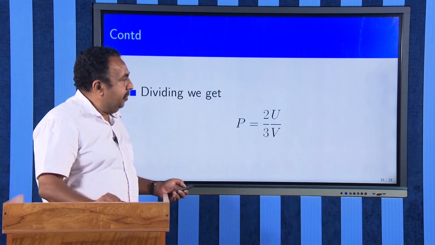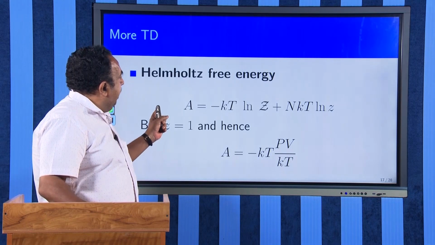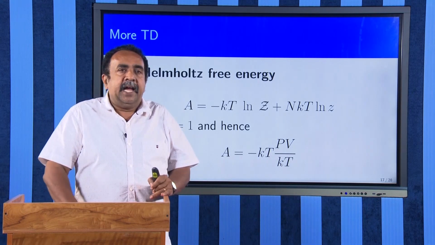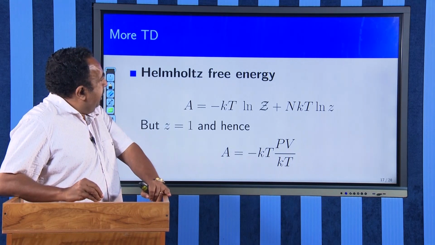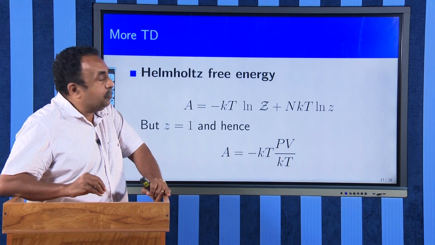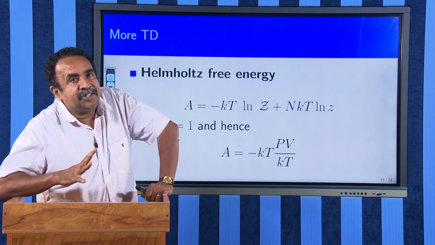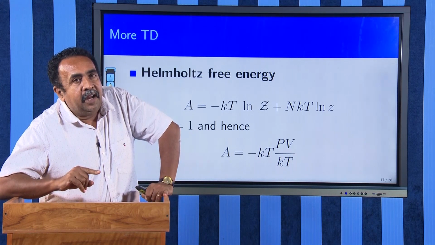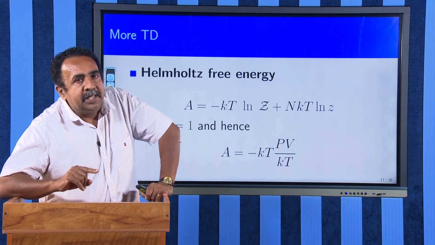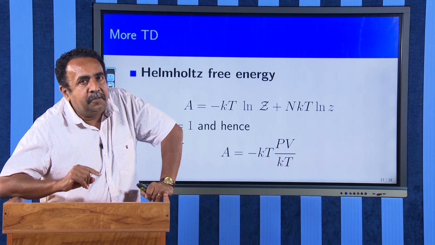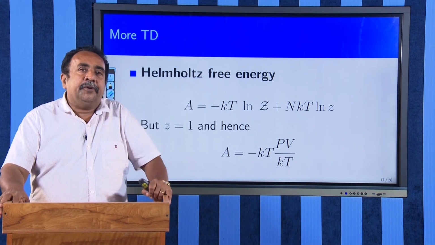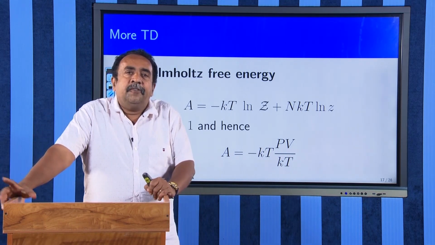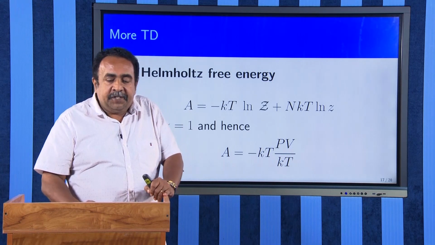The next thermodynamic quantity I am going to derive is the Helmholtz free energy. In the grand canonical ensemble, Helmholtz free energy A is equal to minus kT log z, or nkT log of small z, where small z is the fugacity. I already told you that small z is e raised to beta mu. But we take the chemical potential of a photon, mu, to be always 0. Therefore, e raised to 0 is 1. Therefore, z is 1.